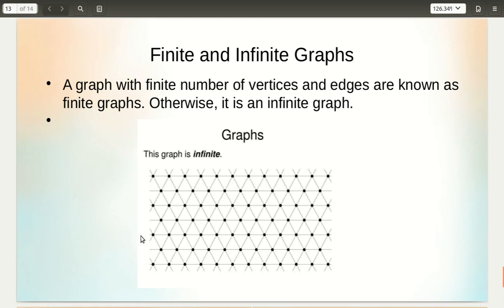So here we have shown a picture of an infinite graph. We can see that this graph goes on growing. There is no end to it. The number of vertices and edges are not finite. So this is an example of an infinite graph. All the other graphs that we have seen in the previous examples are finite graphs.